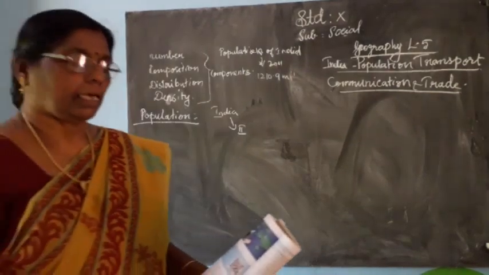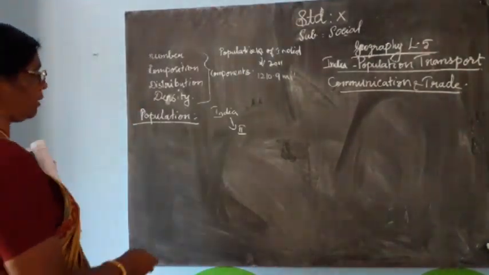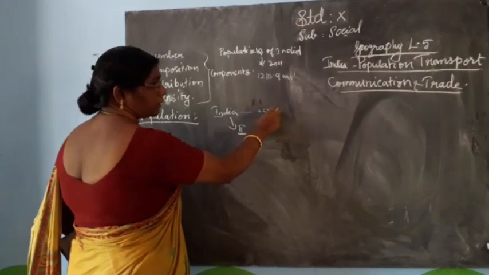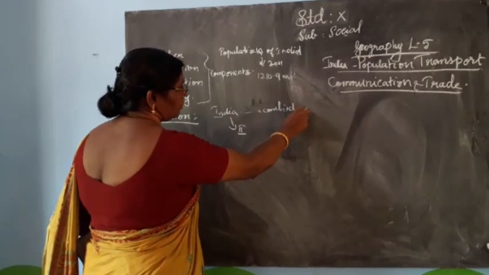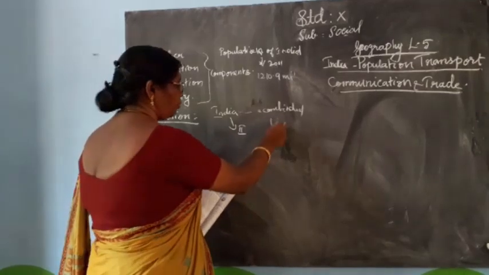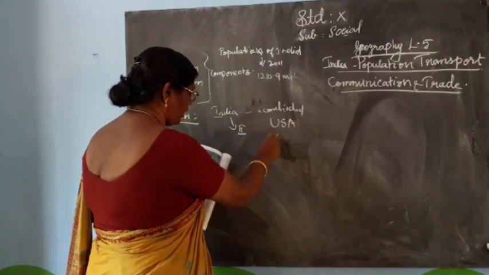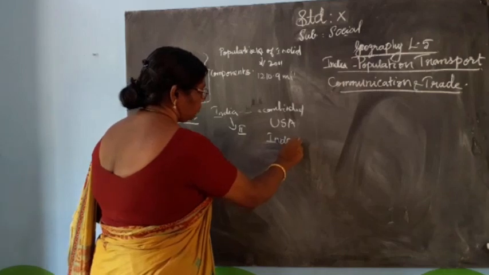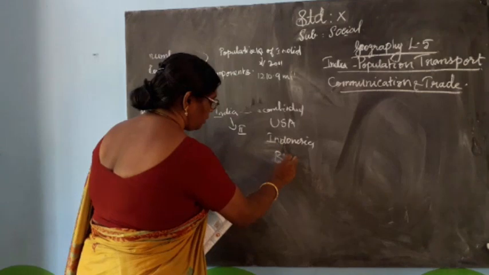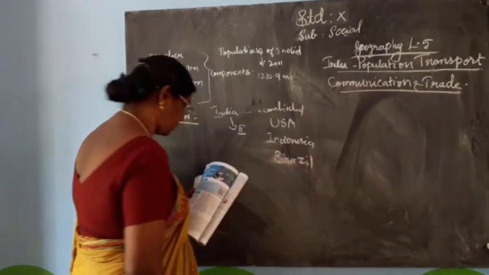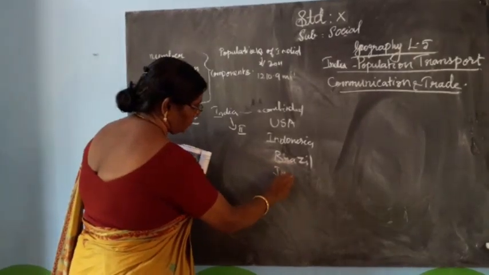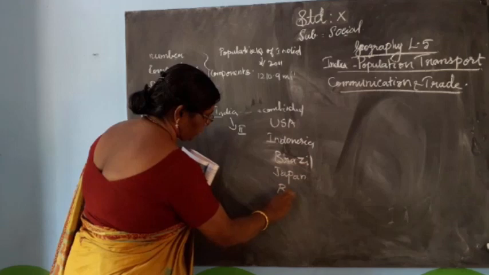India's population is almost equal to the combined population of the USA, Indonesia, Brazil, Pakistan, Bangladesh and Japan.